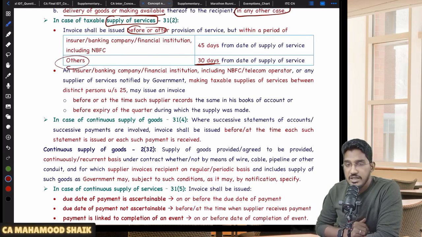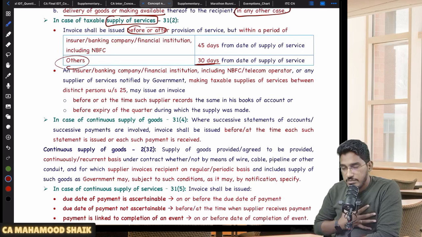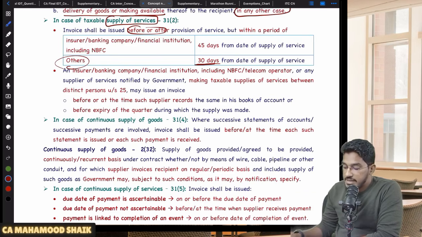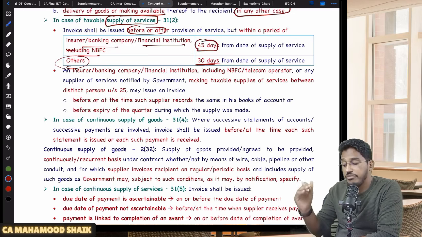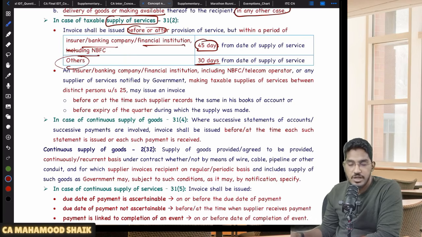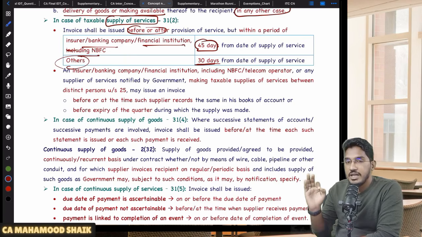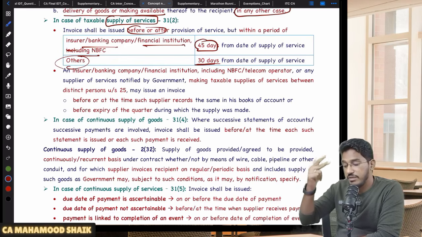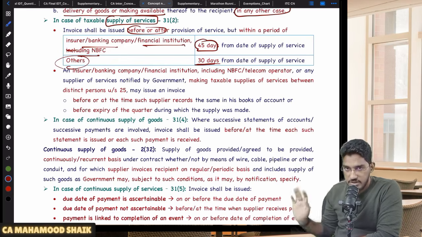What is the maximum time limit? In case of normal suppliers like you and me, if you are providing the supply of services, we have to issue the invoice within 30 days from the date of supply of services. Whereas in the case of insurer, banking company, financial institution, including NBFC, they can give the invoice within 45 days from the date of supply of the service. For normal people, within 30 days from the date of provision of the service. For insurer, banking company, financial institution, including NBFC, within 45 days. Okay, so this much you remember.